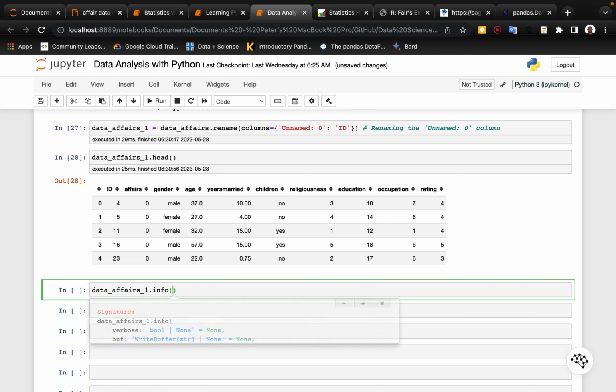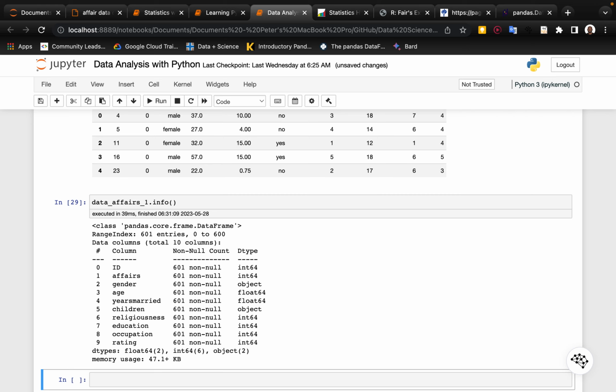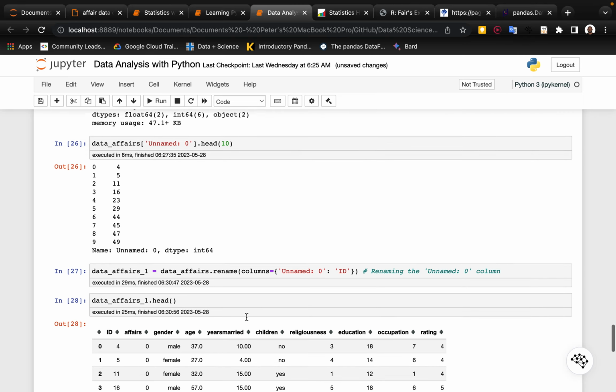And now if we look at the data affairs 1.info, you know that we're going to start out from there in the next analysis of the data we're going to be working with. And in fact, to make it really cool, every update we do here, you're going to see that data set inside. We're going to use that data anytime we're now working with our statistics with Python playlist. So when we go there, everything we do here will be there. So we'll just basically talk about statistics over there, while here we clean our data set, we work with a data set. Any data set we're going to be working with in statistics, we do the cleaning over here.